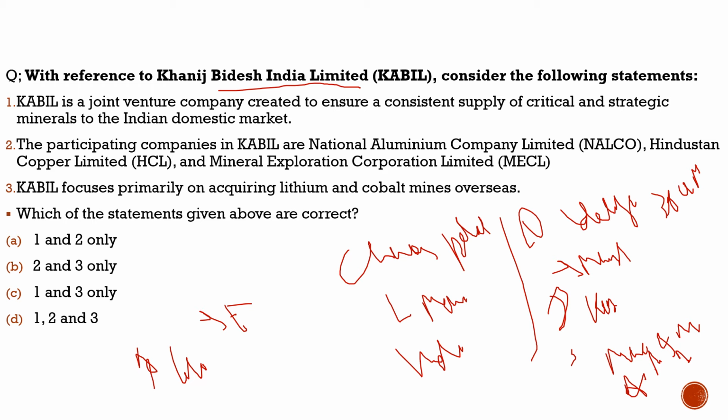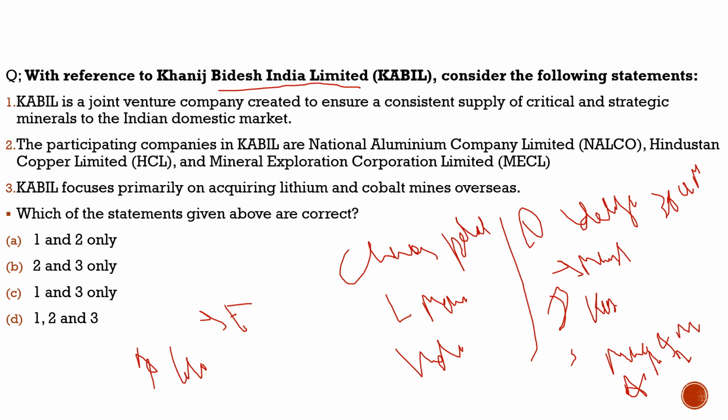So why had we brought this question? Because this article in the newspaper talked about how China has the monopoly over the critical minerals, and how it can bring export control over minerals, which can lead to problems in the markets of other countries, especially India.